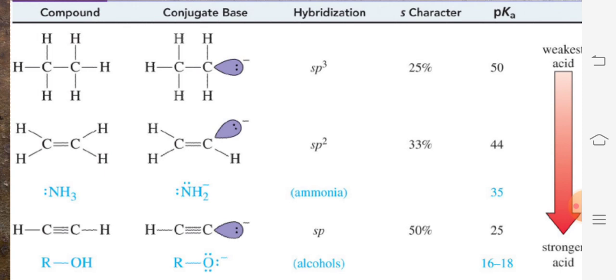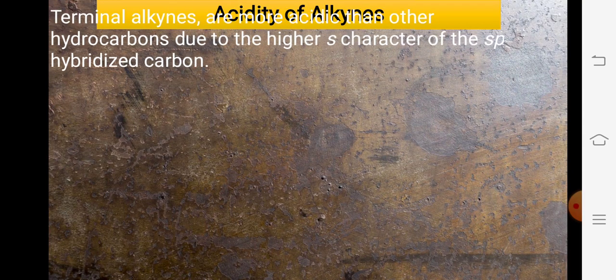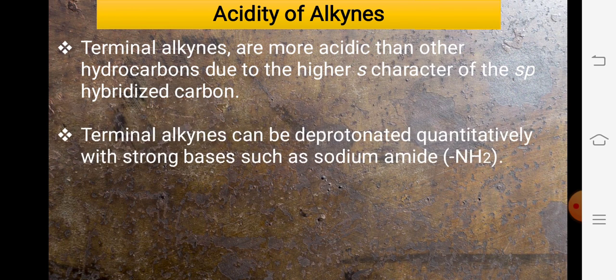That is how I conclude this first part of today's session, based on the hydrocarbon acetylene. We have not yet started our main point, acetylides. This is all about the general introductory part on acetylene. Our conclusion is that terminal alkynes are more acidic than other hydrocarbons due to the higher s character, because of the sp hybridization.